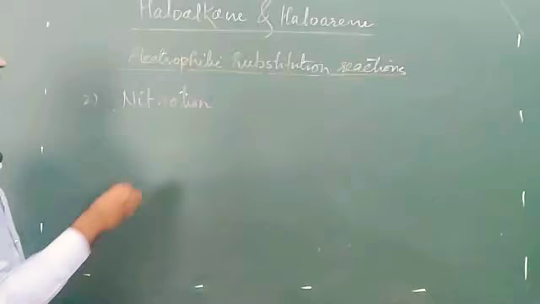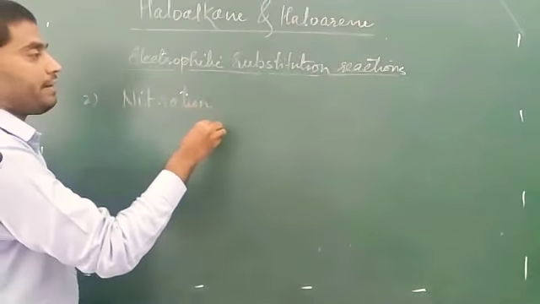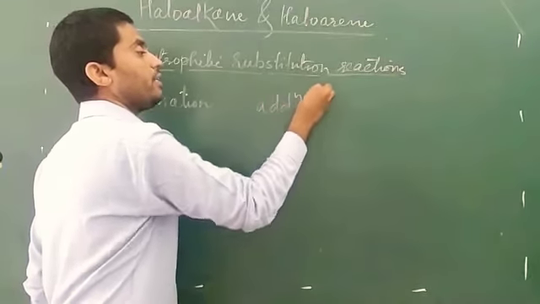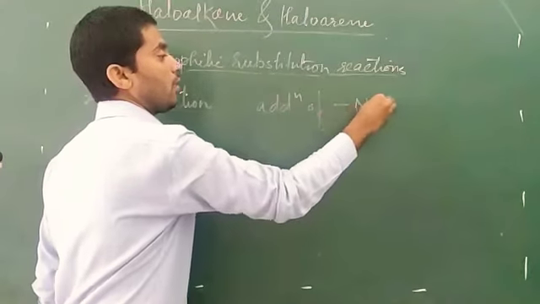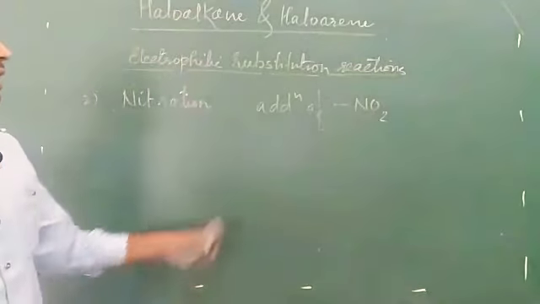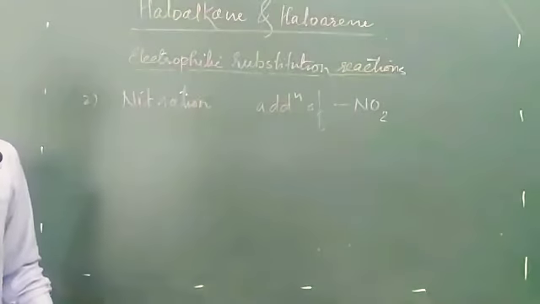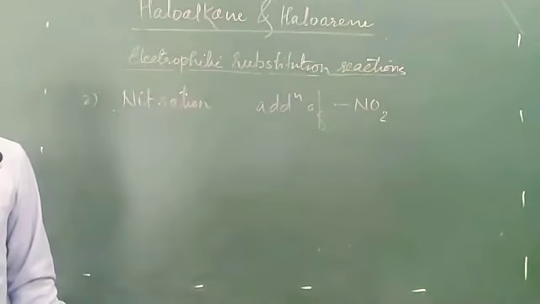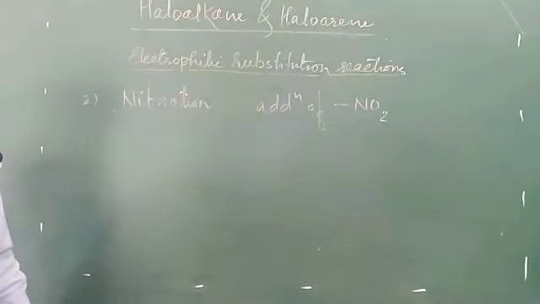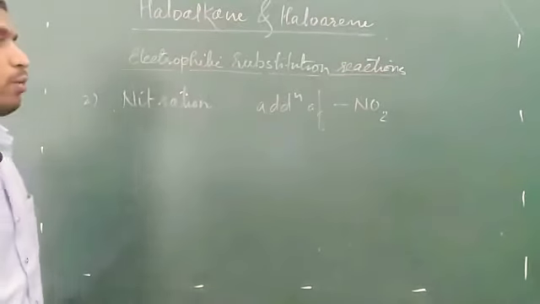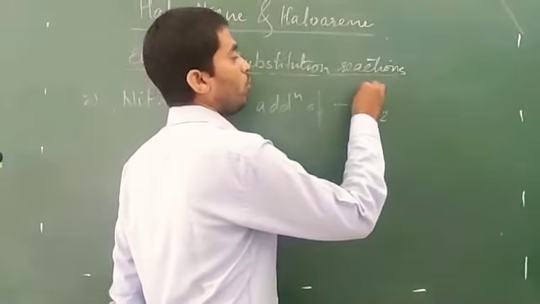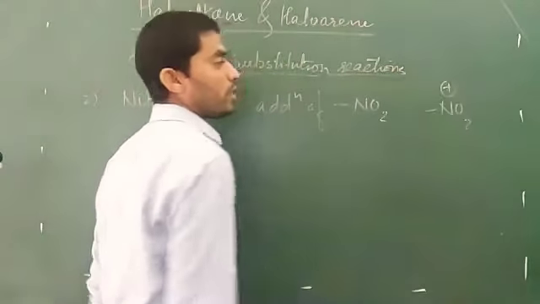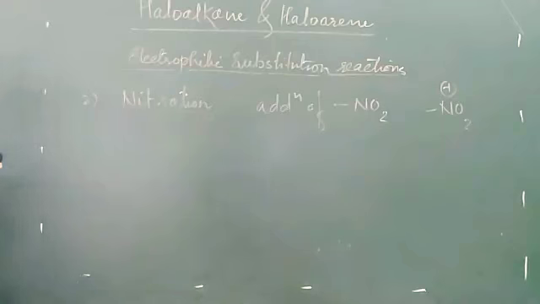Second reaction is nitration. Nitration means addition of the NO2 group, or we can say reaction with nitric acid. Only from nitric acid will the NO2 group be added. NO2 is an electrophile. It forms NO2 positive ion, that is an electrophile.